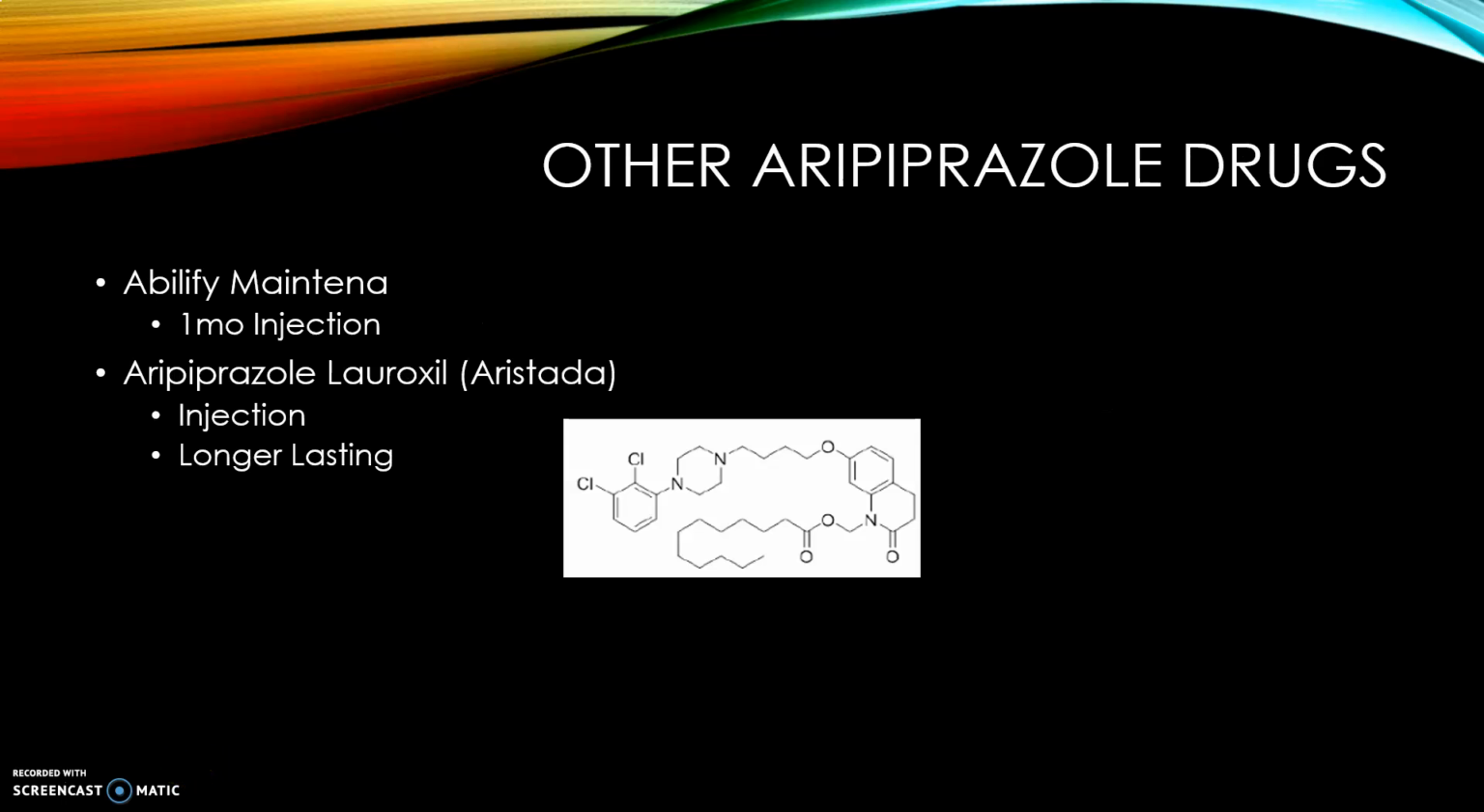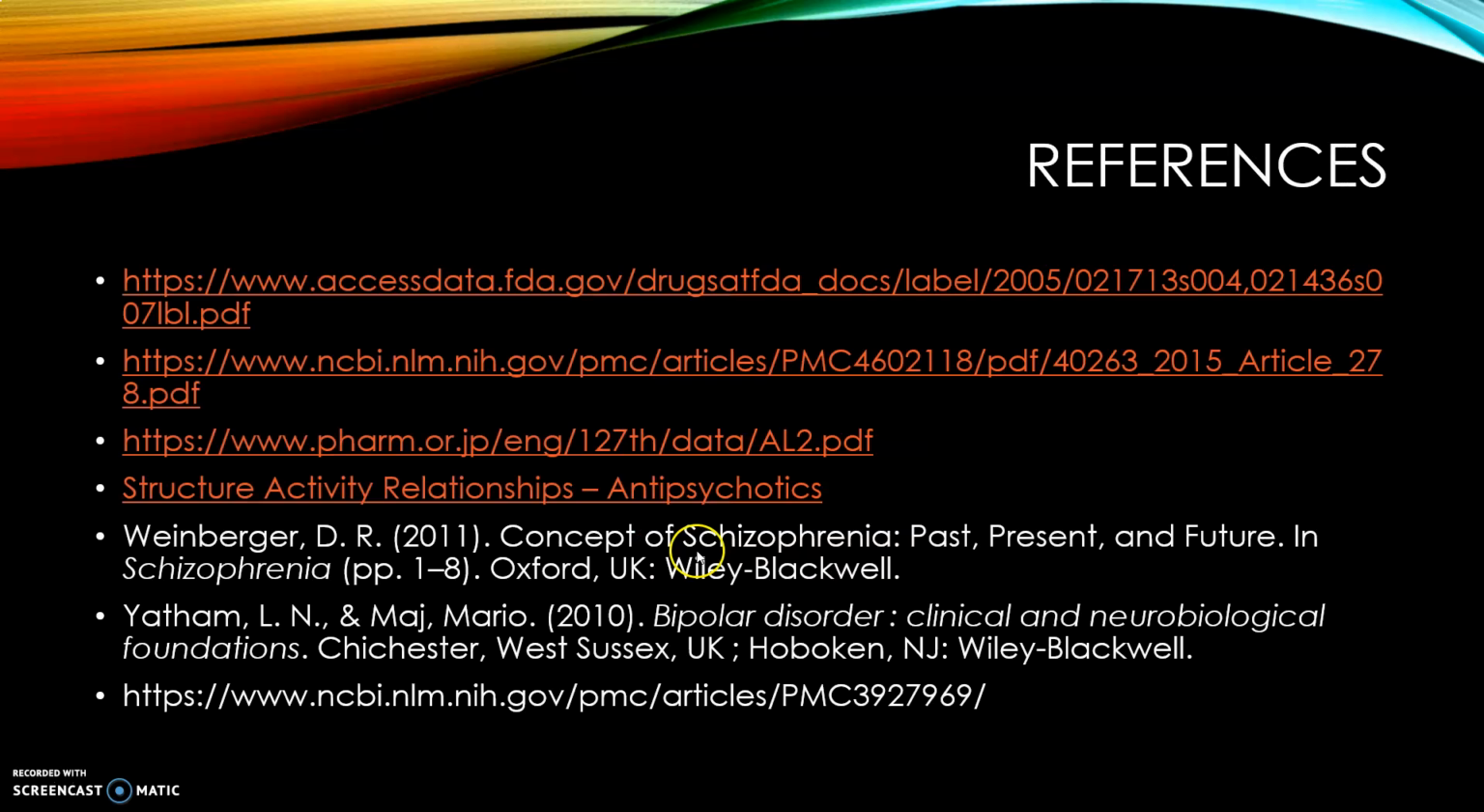Other aripiprazole derivative drugs, we have Abilify Maintena, which is a once a month injection, and it is the same drug as aripiprazole. The aripiprazole lauroxil is another injection, also known as Aristada. It's longer lasting. The only thing that's different, it still has this arylpiperazine quinoline derivative. It has a longer chain right here. I assume that keeps it active inside of the body longer, so it has a longer excretion time.